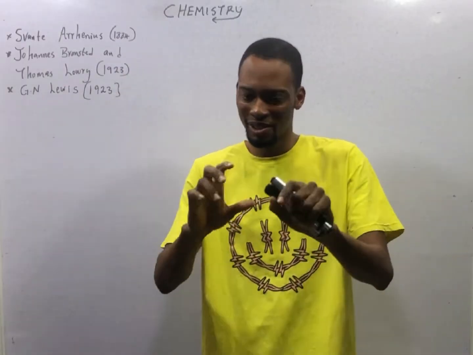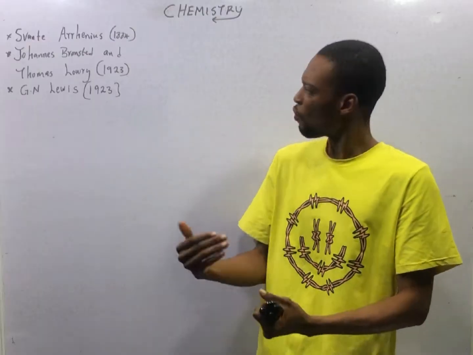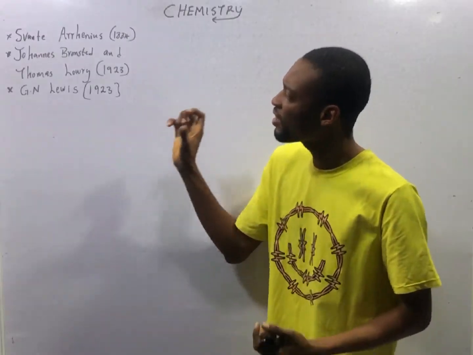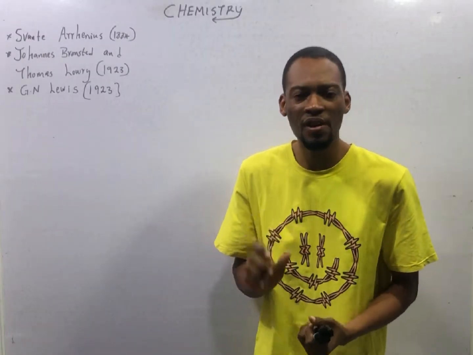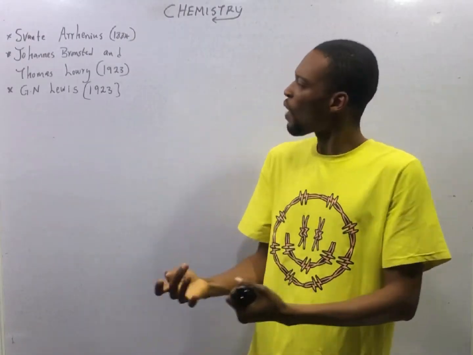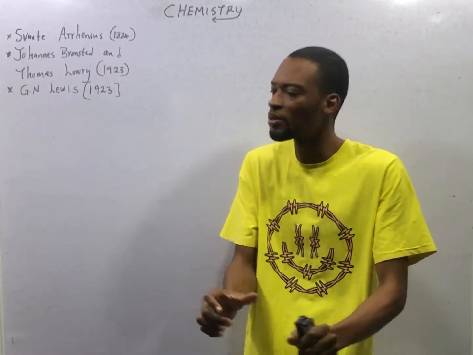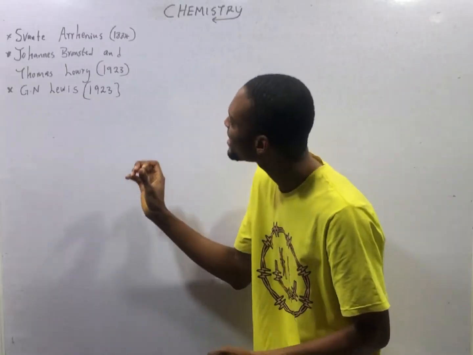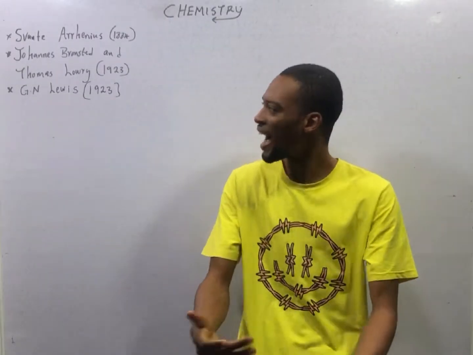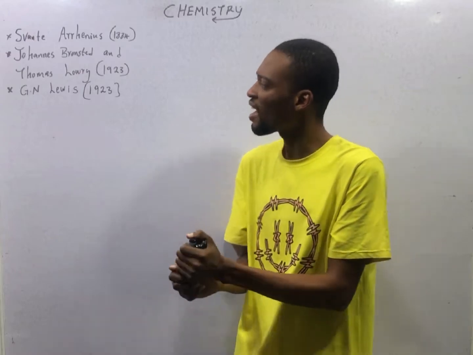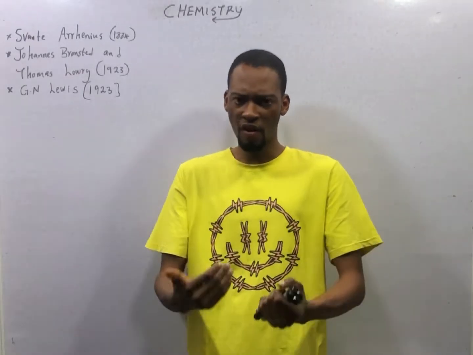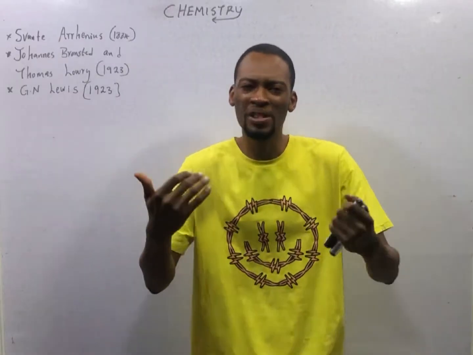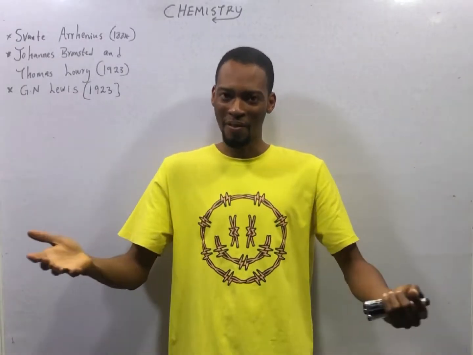There are levels to things. When it comes to acids and bases, we have three theories. We have how many theories? Three. We have the acid theory or definition according to Svante Arrhenius around 1884. We have the Johannes Bronsted and Thomas Lowry theory or definition of acids, 1923. Then we have the G.N. Lewis theory of the acid.